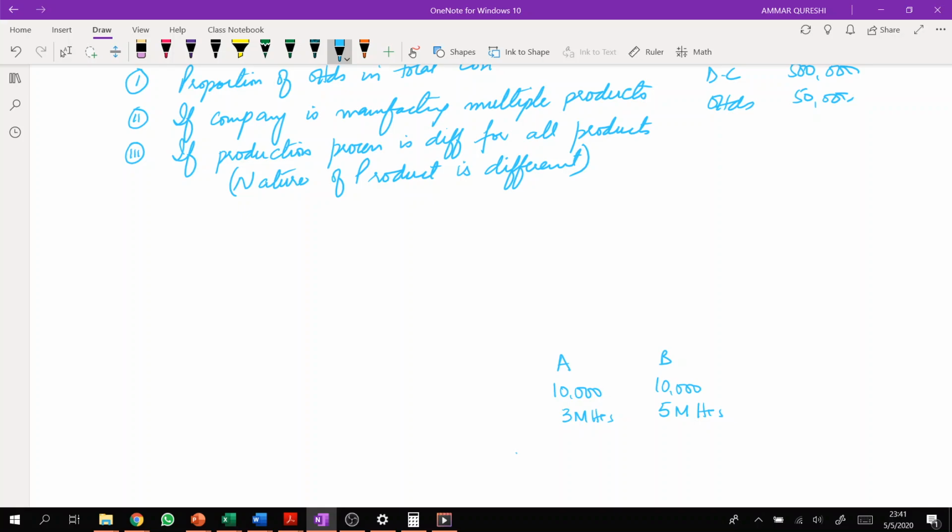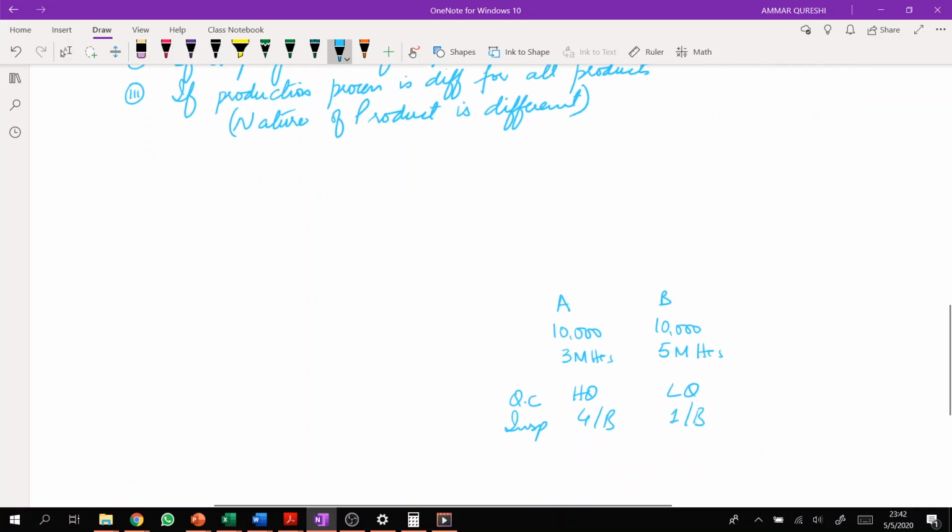Now then you came to know that product A is a high quality product and product B is a low quality product. Low quality in the sense that fewer quality control inspections will be required. Inspection for the first product will be, let's say, 4 inspections per batch, and the low quality product requires 1 inspection per batch.